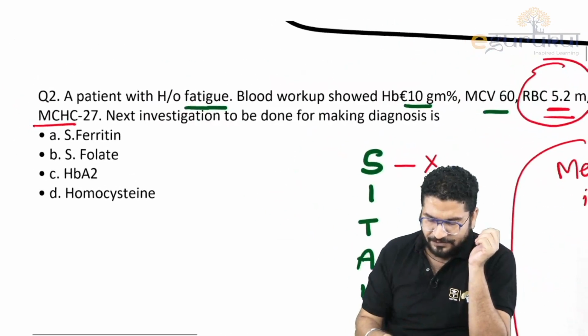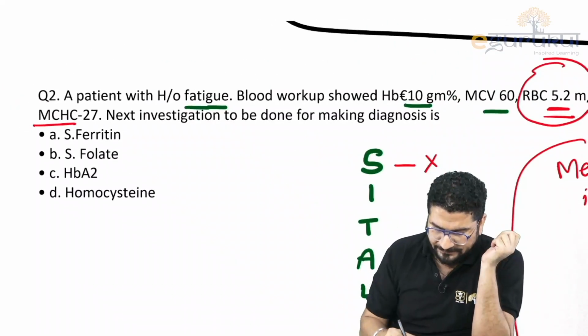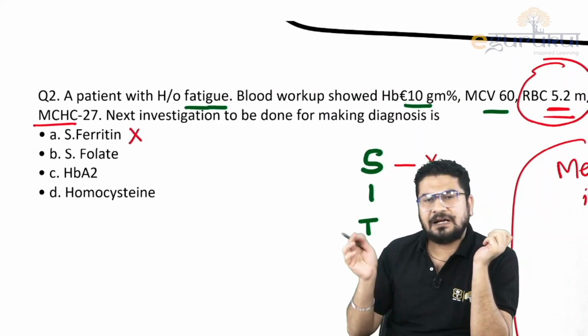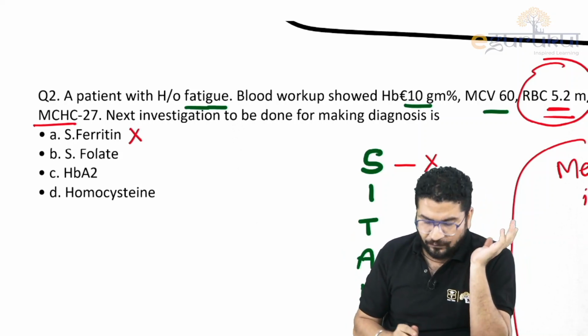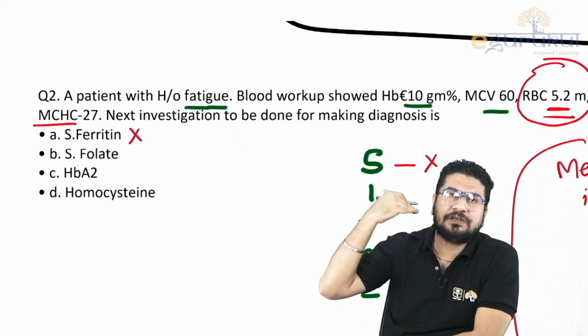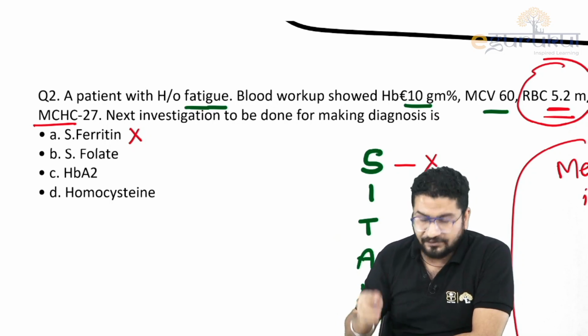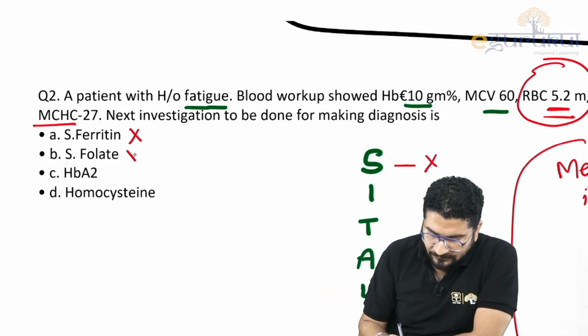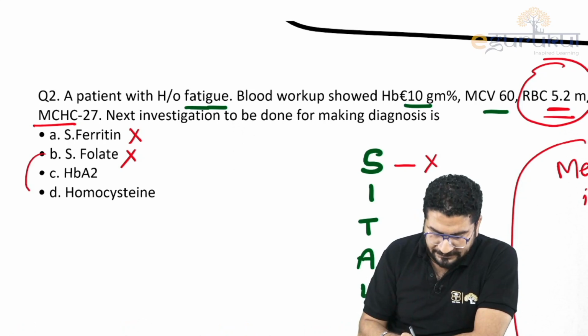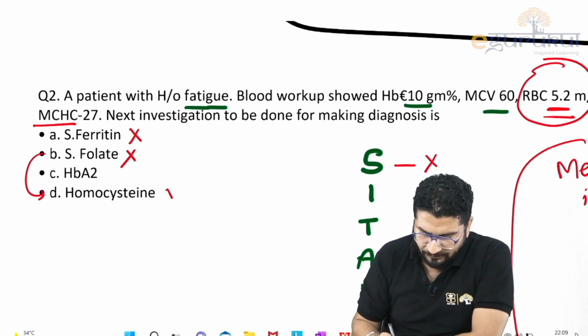HPLC is not given in the option, so let's see the options they have given. Serum ferritin we will do when we think of iron deficiency. Serum folate: in folic acid deficiency you will see macrocytic anemia, so MCV value will be more than 100. Folate is ruled out. Homocysteine is associated with folate and B12, ruled out.